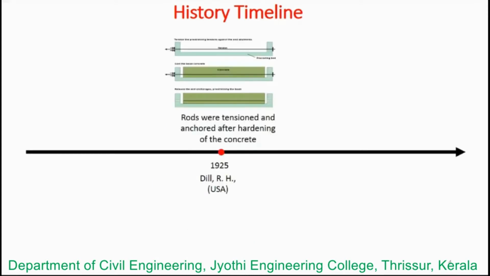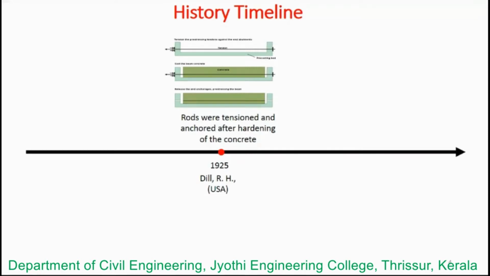So next, in the year 1925, Brill of USA used high-strength unbonded steel rods. The concept of unbonded means that there was no bond, so the stress that has to be transferred between the steel and the concrete at the interface was not existing.